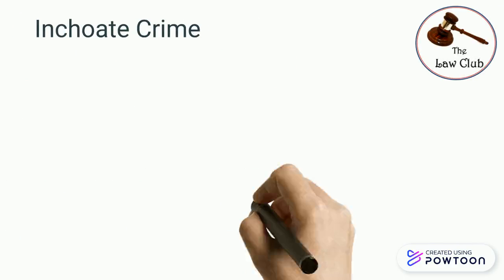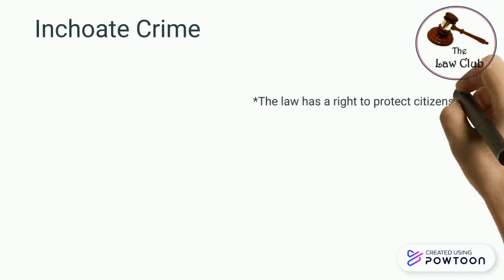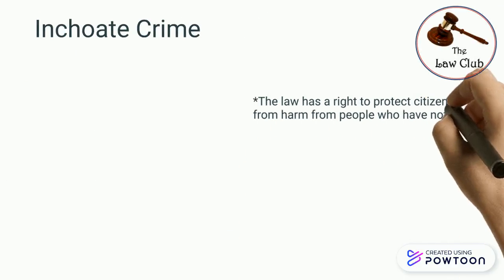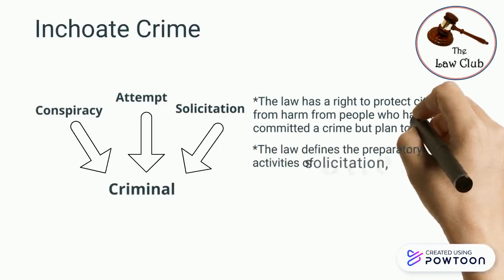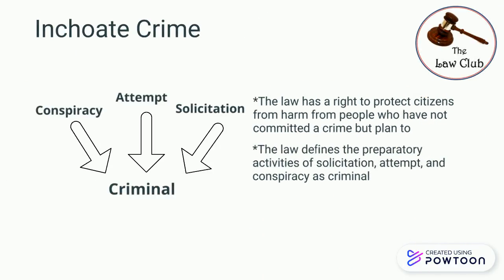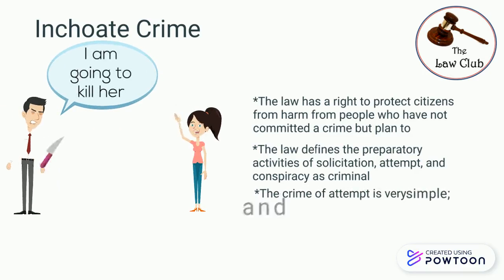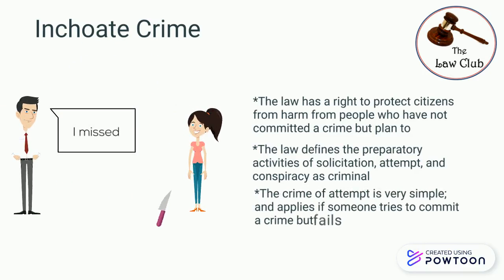The law has a right to protect citizens from harm from people who have not committed a crime but plan to. The law defines the preparatory activities of solicitation, attempt, and conspiracy as criminal. The crime of attempt is very simple and applies if someone tries to commit a crime but fails. Conspiracy is when two or more people combine to commit a crime.